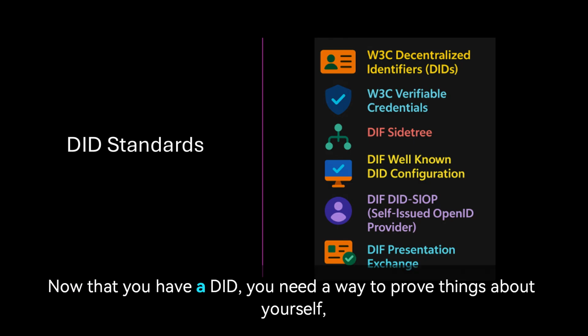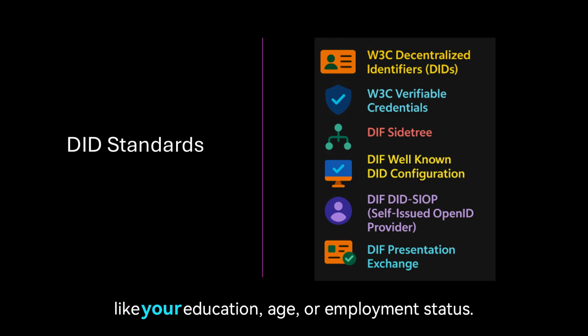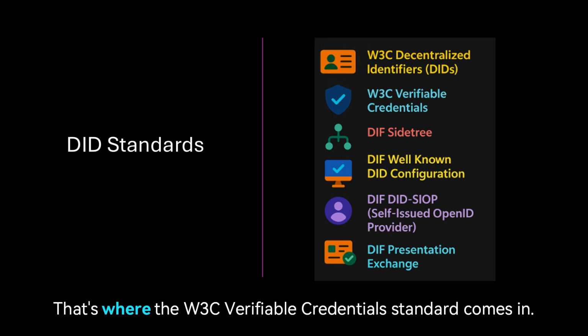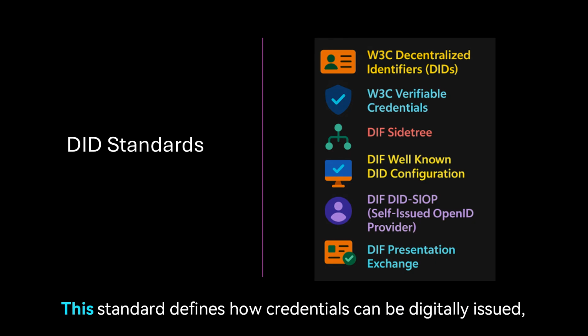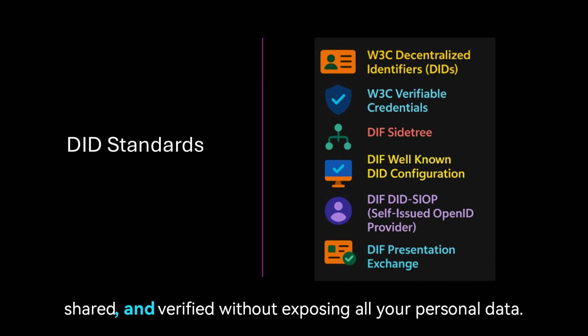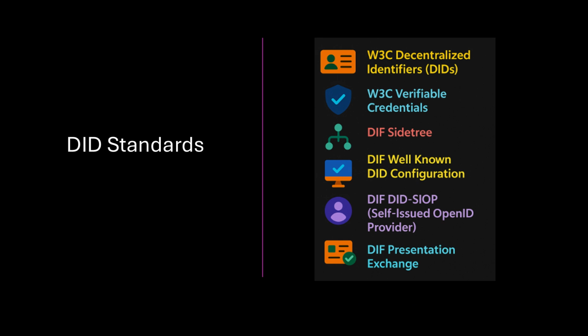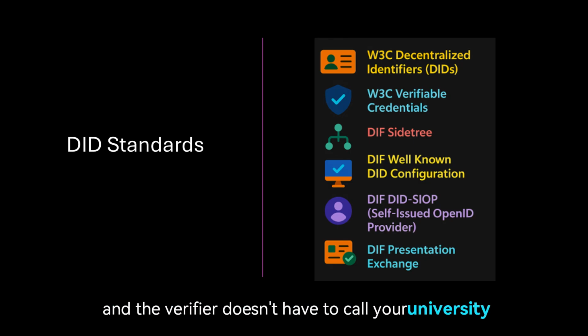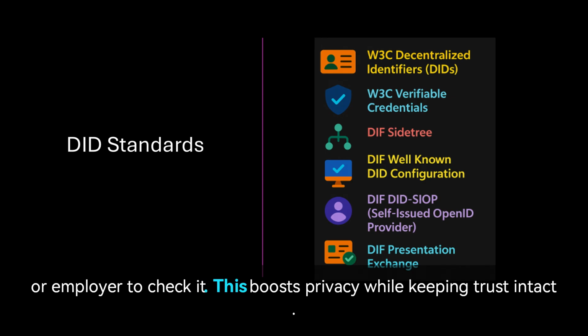Now that you have a DID, you need a way to prove things about yourself, like your education, age, or employment status. That's where the W3C verifiable credentials standard comes in. This standard defines how credentials can be digitally issued, shared, and verified, without exposing all your personal data. You can share only what's needed, and the verifier doesn't have to call your university or employer to check it. This boosts privacy, while keeping trust intact.